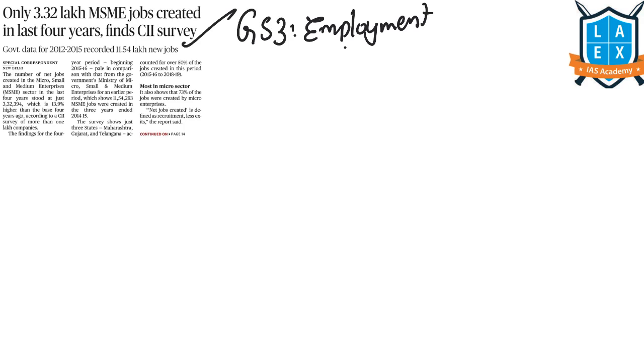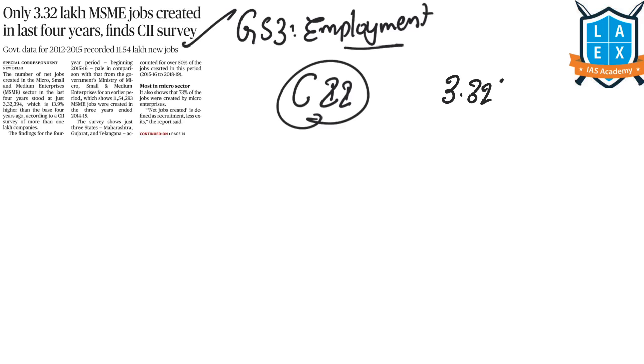So here there is a survey conducted by the Confederation of Indian Industry, and it has found that only 3.32 lakh net jobs were created in micro, small and medium enterprise firms in India.